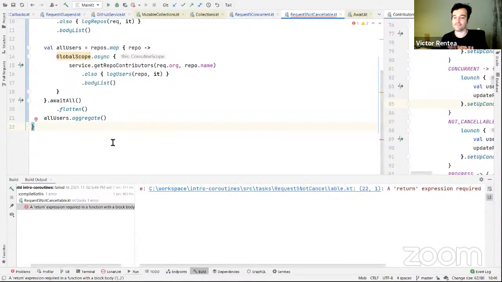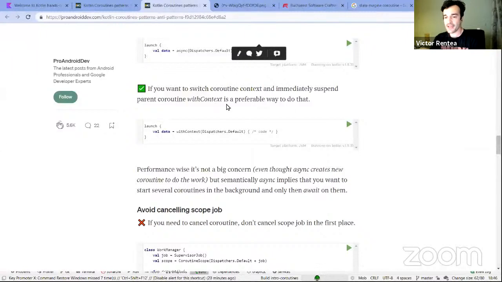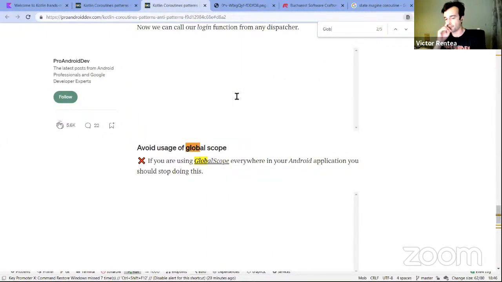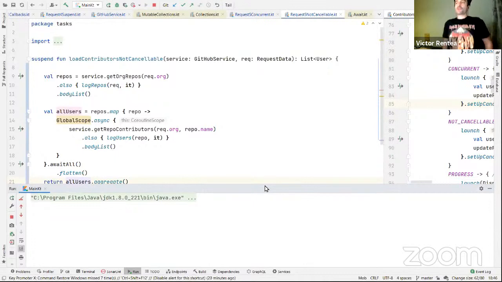Those you can't kill. They are like immortal coroutines. This guy in his best practices says that you should avoid using global scope because these are not cancelable, and this is a drama. It would be stupid to not close them.